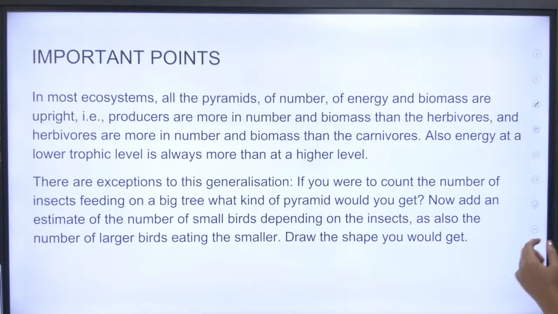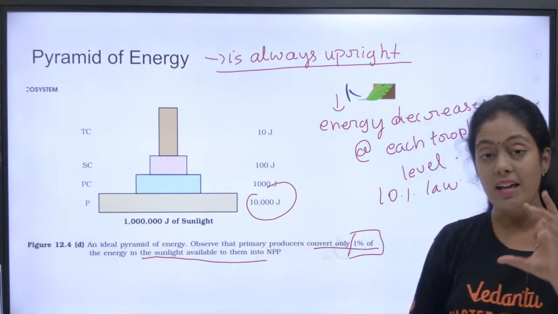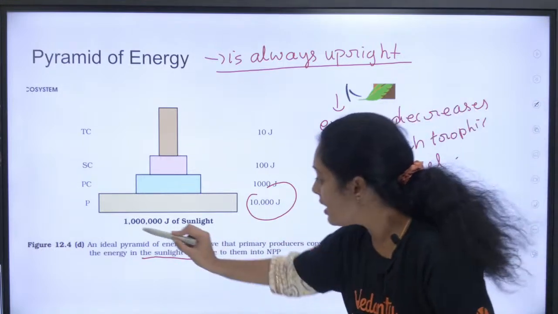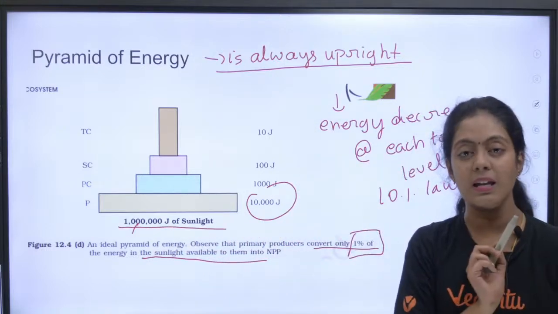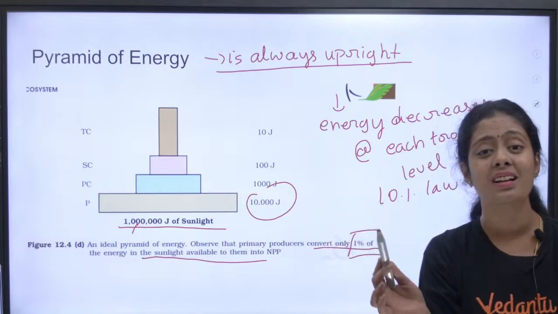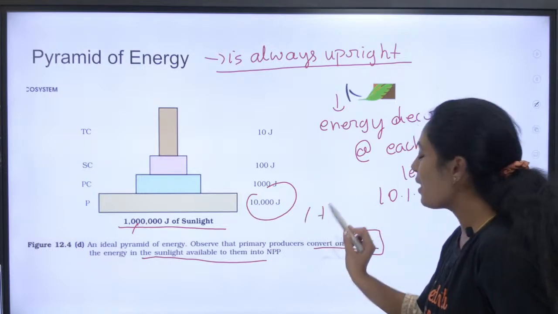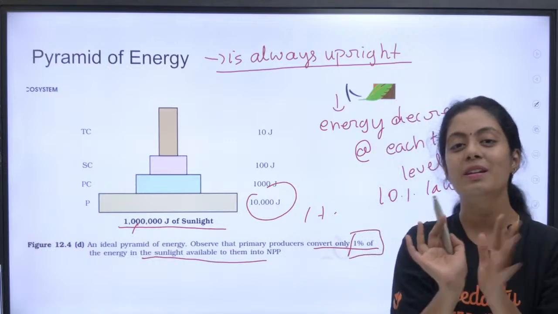Okay, ஒரு incident கொடுத்திருக்காங்க. So imagine this is 10,000 joule producers. Here it is how many? 10 lakh joule of sunlight. 10 lakh la irundhu veru 10,000 joule da energy எடுத்திருக்காங்க. What is that? It is just 1%. See, this is how you should read NCERT பசங்களா. சும்மா அப்படியே படிச்சிட்டு போனா பத்தாது.